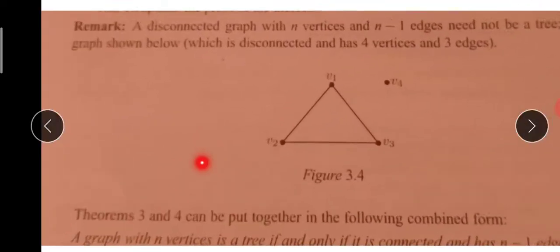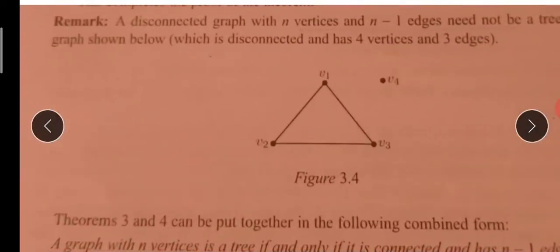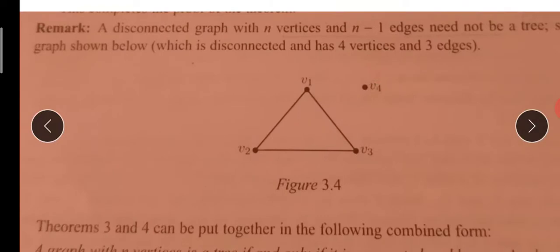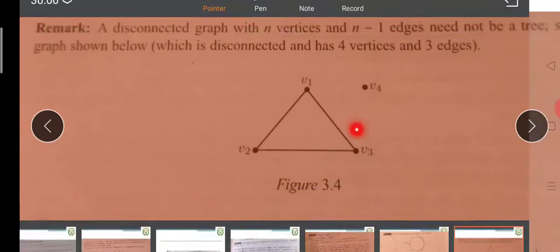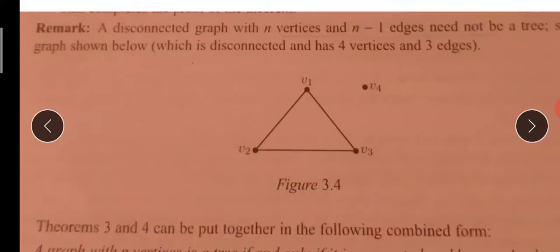Next, a disconnected graph with n vertices, always remember the word used is connected graph. Suppose you observe this diagram, n vertices and n minus 1 edges, no doubt, but it is a disconnected graph, so it won't become a tree. Remember that. The tree definition says very clearly, first the graph should be connected and it shouldn't have loops.